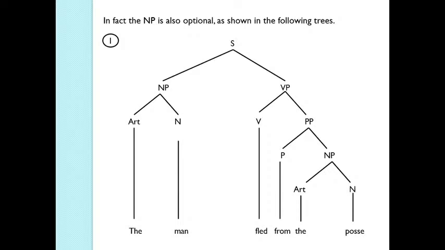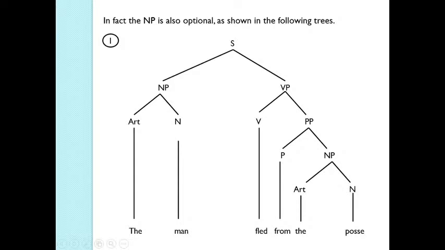In fact, the noun phrase is also optional, as shown in the following trees. Here you have a noun phrase as subject, and you have a verb phrase, then you have a verb plus prepositional phrase. That is, in this verb phrase you don't have any noun phrase. The man fled from the posse.